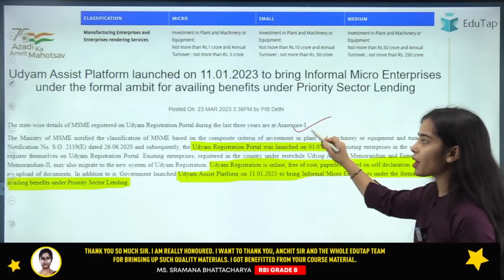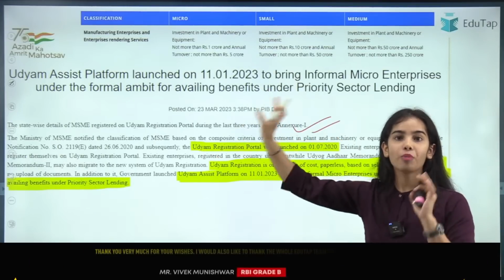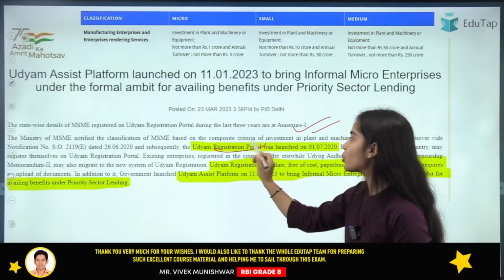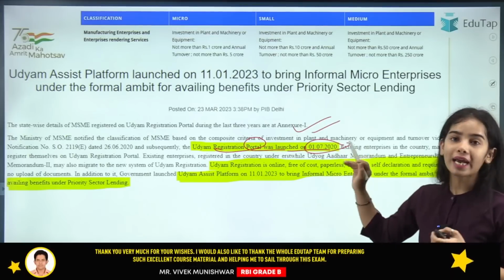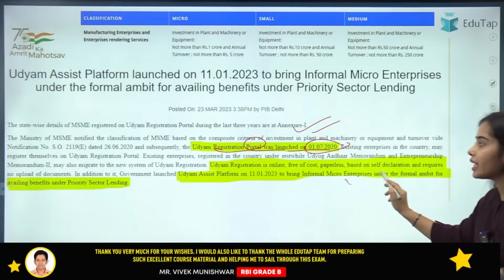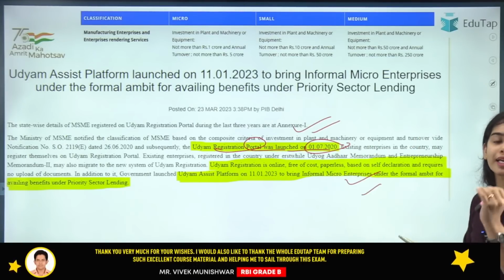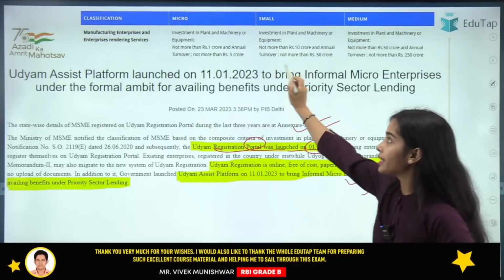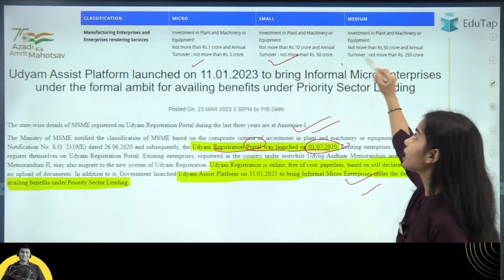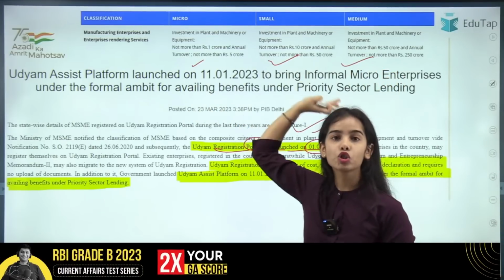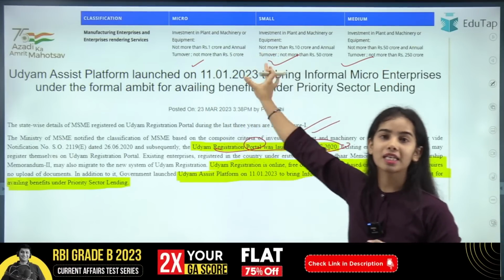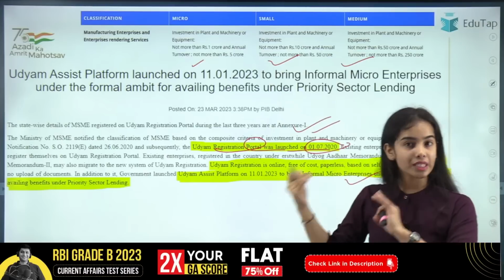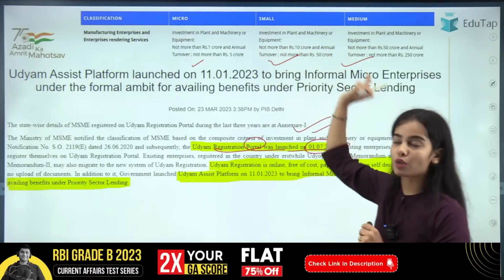So we have discussed the Udyam Assist platform clearly, and the Udyam registration portal was launched in July 2020. So this also you can read, and this is the complete information regarding the Udyam registration platform and the Udyam Assist platform. Regarding the micro, small and medium enterprises, how they are divided is also given here. A question has been asked regarding this in the previous year. So do see the division also.